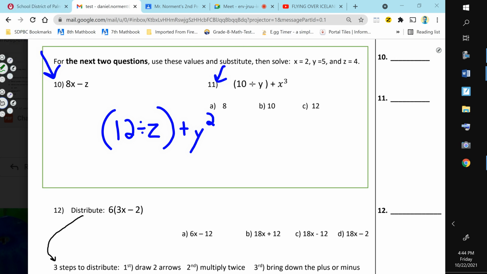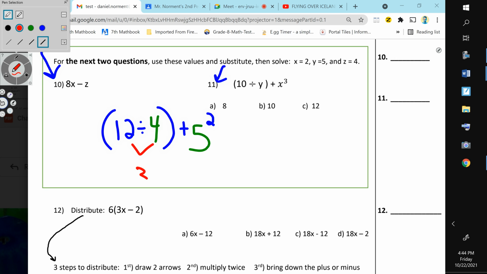What you're going to do first is substitute z equals 4. You're going to put a 4 in place of z. And then look what we have for y. Y equals 5. So I'm going to substitute 5 in place of y. Now, I need to go back to PEMDAS. So I'm going to do parentheses first.